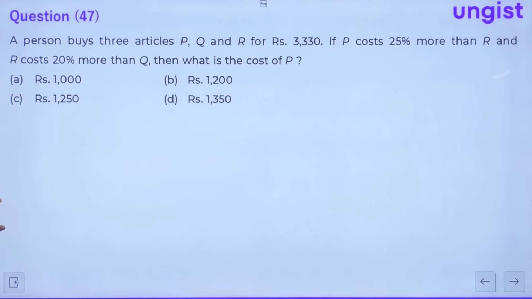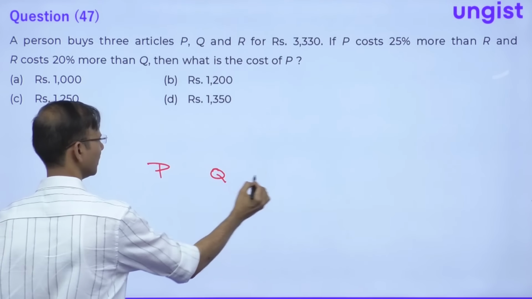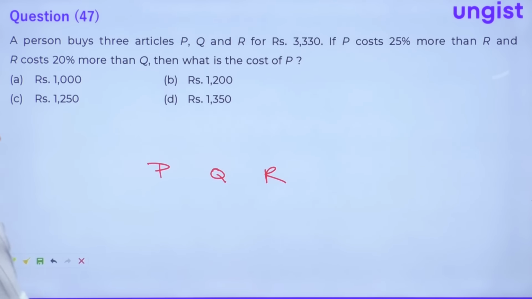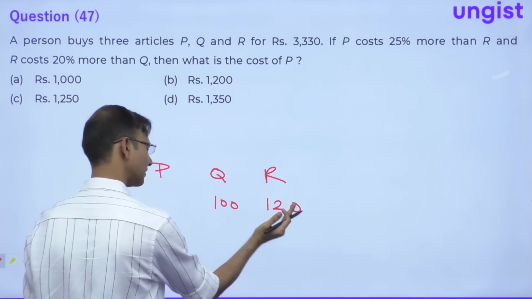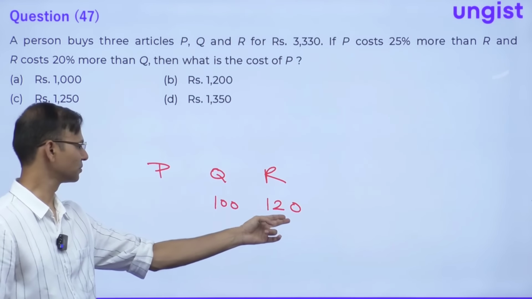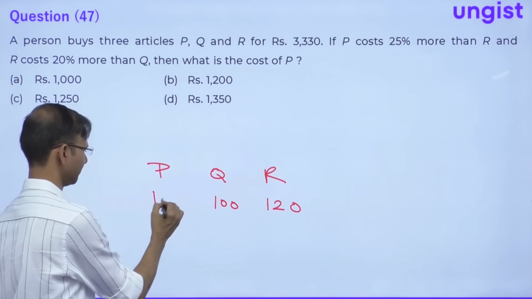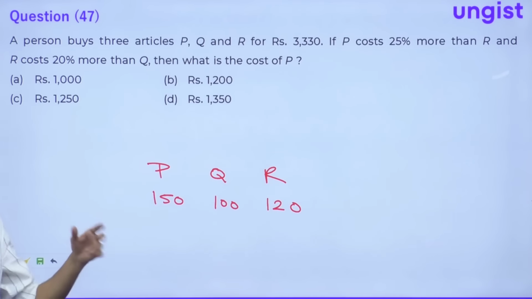The next question is, a person buys 3 articles PQR for rupees 3330. If P costs 25% more than R and R costs 20% more than Q. So just assume Q as 100 and R is 120, and 25% of this, 25% means 1/4, 1/4 of this is 30. So 30 plus this becomes 150. Correct? So cost of P is 150, cost of Q is 100, cost of R is 120.